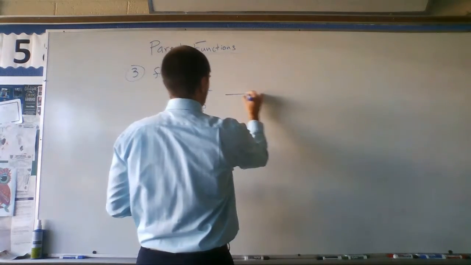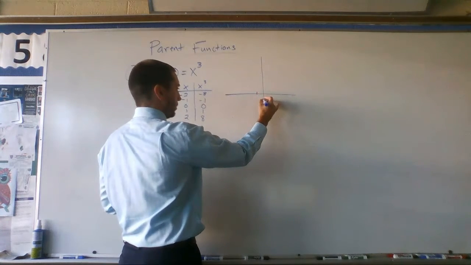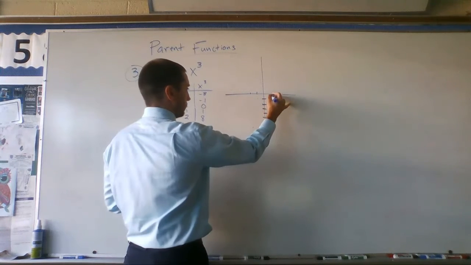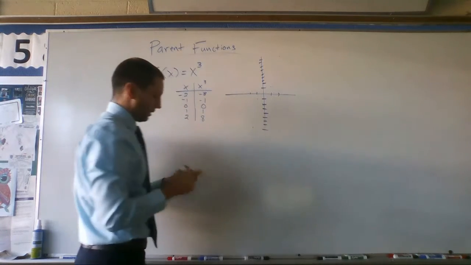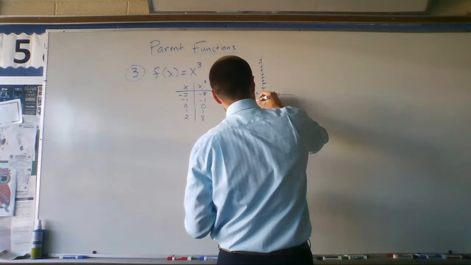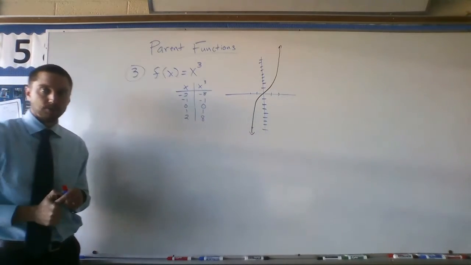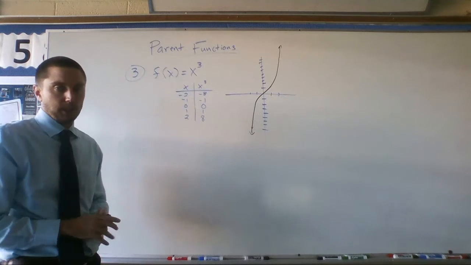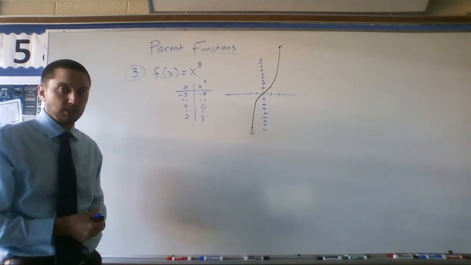In our cubic function, if I plot a couple points, negative 1, negative 1, negative 2, negative 8, it still goes through the origin, and we get something that looks like this. My domain is all real numbers. My range is all real numbers. And we get this stretched out S-looking curve. Okay, so this is my cubic function.